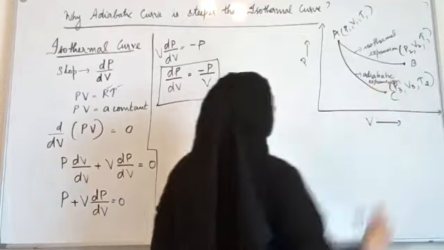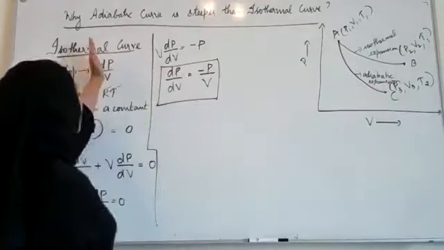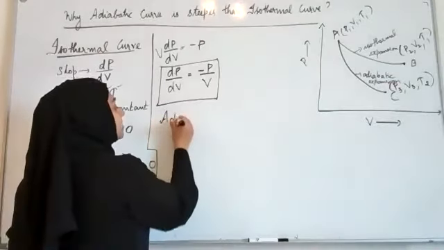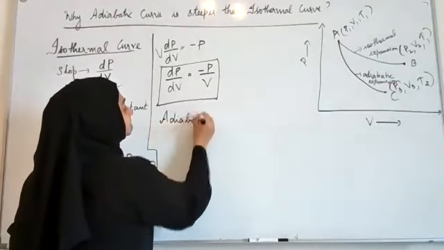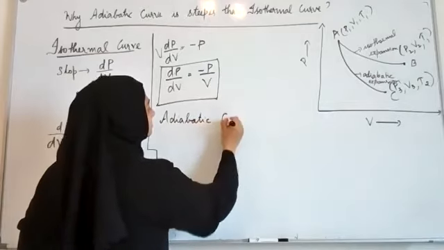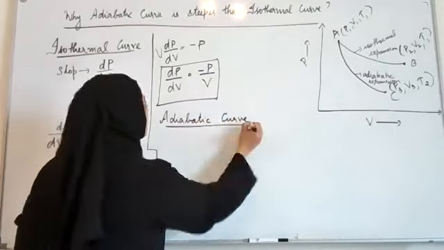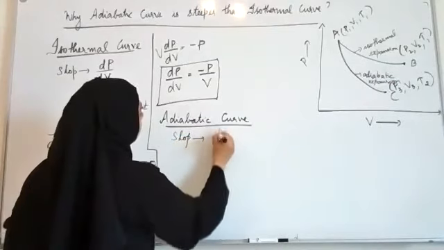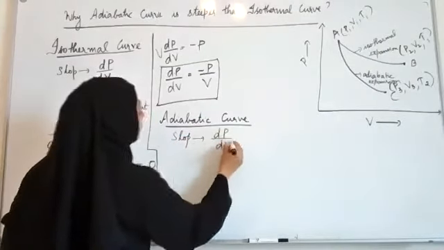Okay. Now let us see the slope for an adiabatic curve. Again the slope will be equal to dP by dV.